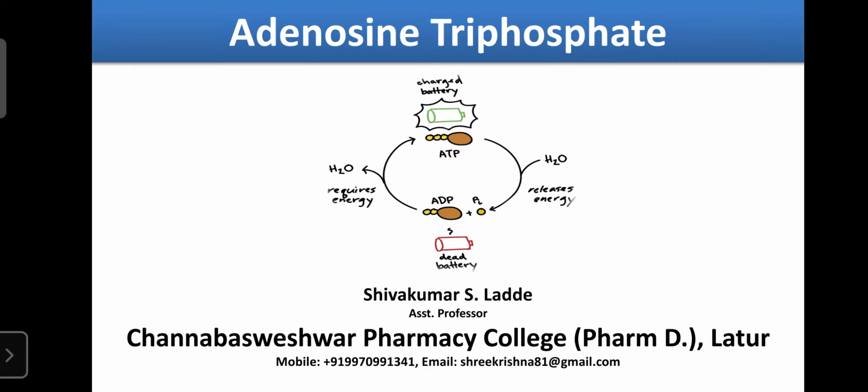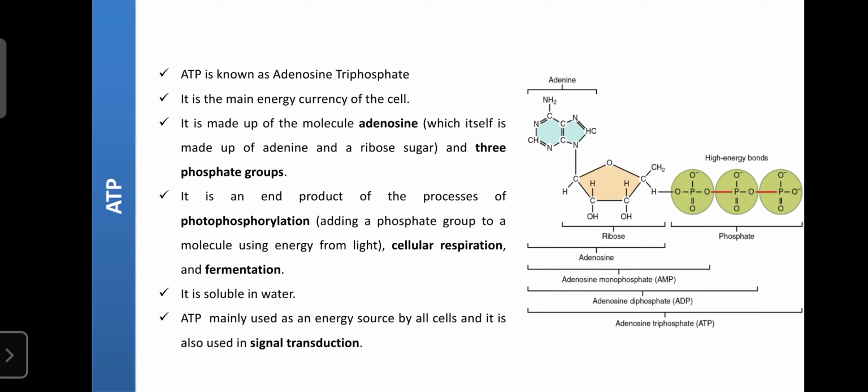Regarding what you already learned yesterday about ATP, it is also known as adenosine triphosphate. It is the main energy currency of each and every cell, so cell functions mainly depend upon ATP. Even our body functions depend upon the source of energy. When the source of energy decreases, automatically we suffer from fatigue, unable to concentrate on daily activities or work.